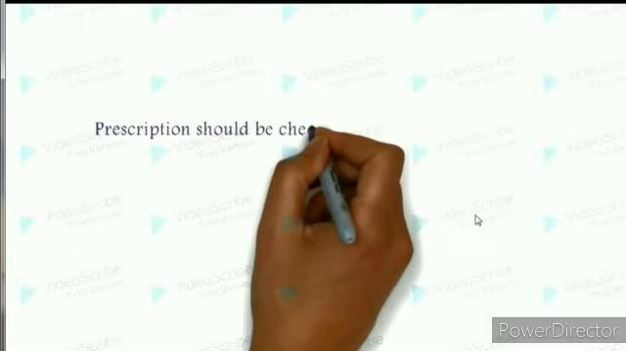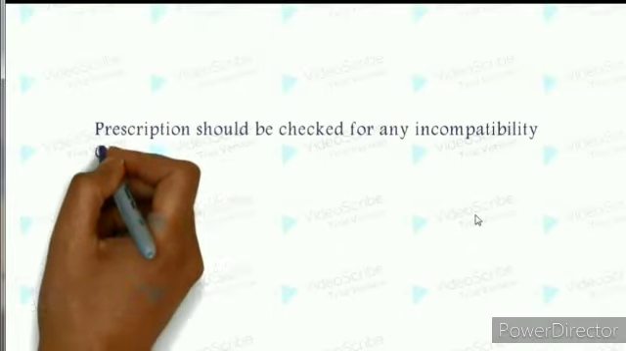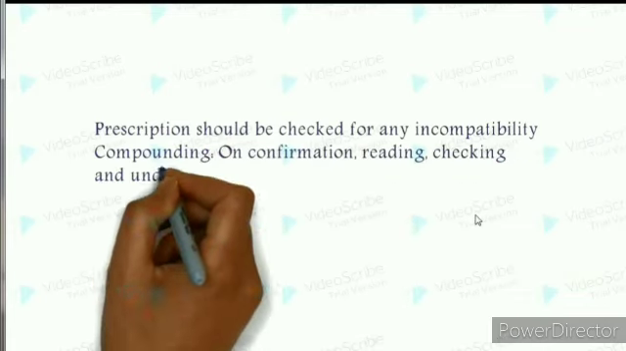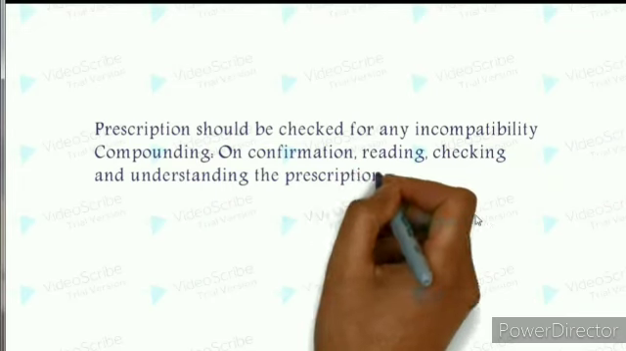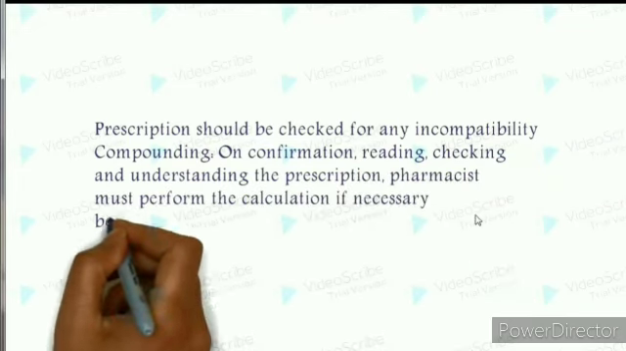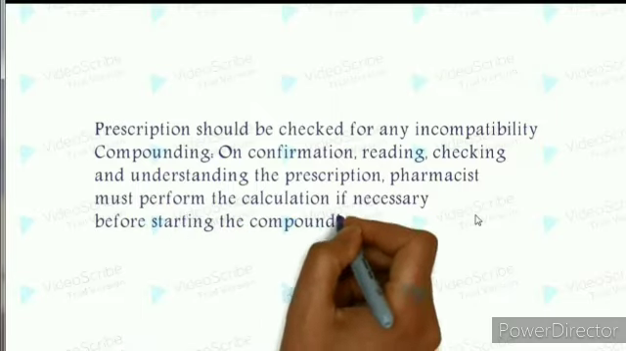Next, prescription should be checked for any incompatibility. Compounding: on confirmation and reading, checking and understanding the prescription, the pharmacist must perform the calculation if necessary before starting the compounding process.